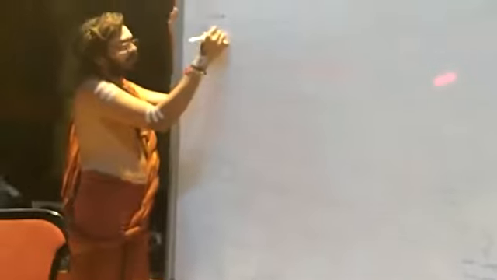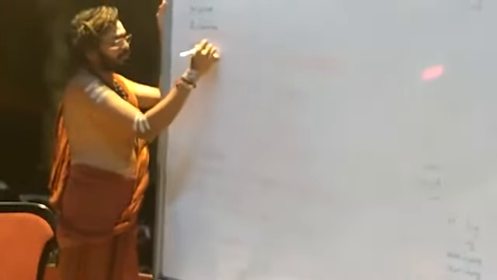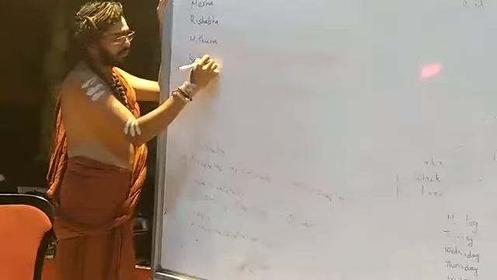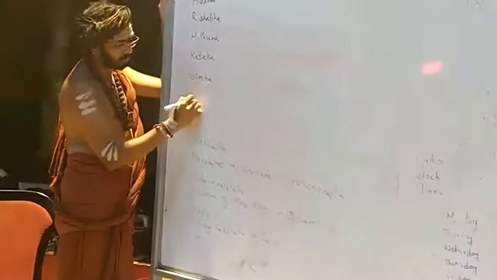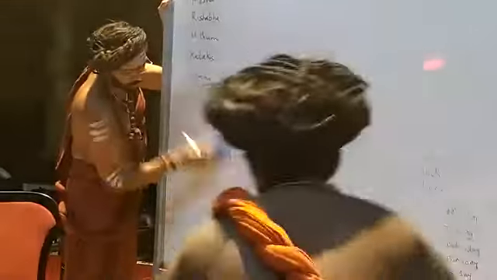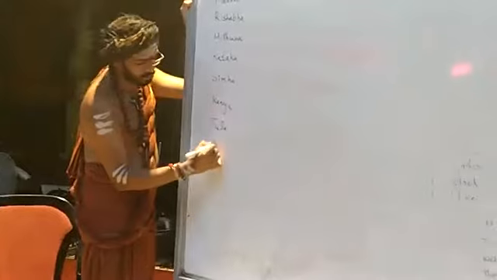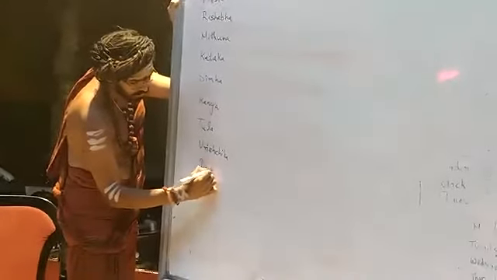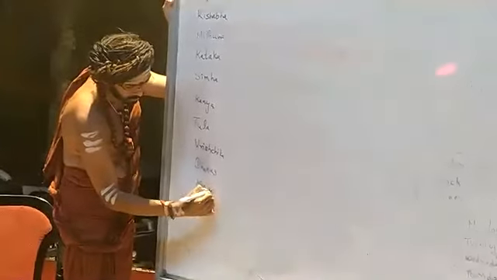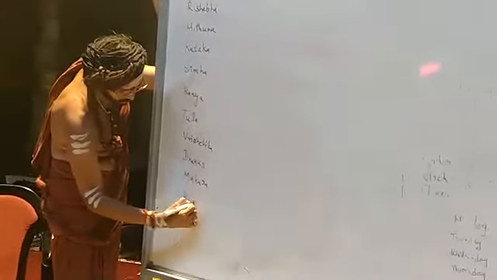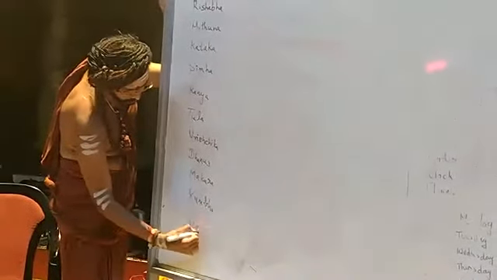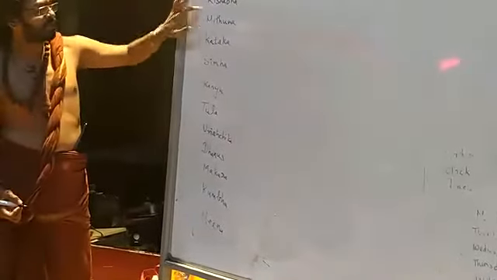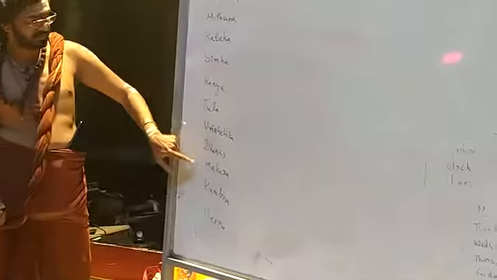Mesha, Rishabha, Mithuna, Kataka, Simha, Kanya, Tula, Vrishchika, Dhanus, Makara, Kumbha, and Meena.